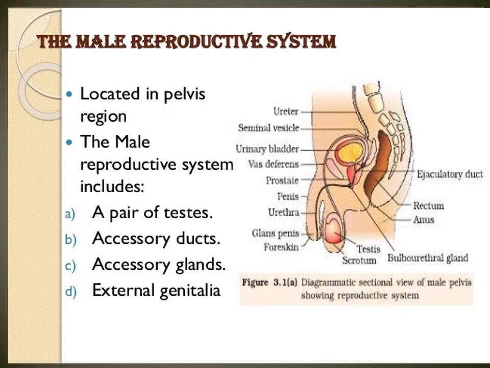Reproduction in human. Male reproductive system. First we have to study the male reproductive system. A pair of testes is there, a pair of vas deferens, otherwise sperm duct. Next one, urethra. Next, penis. Epididymis. These are the parts of the male reproductive system.